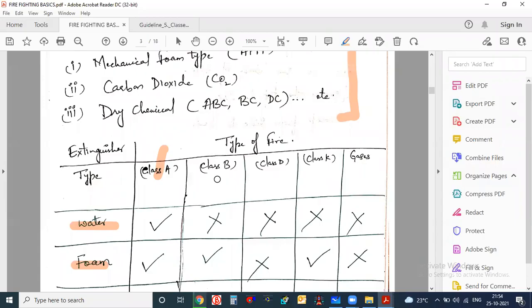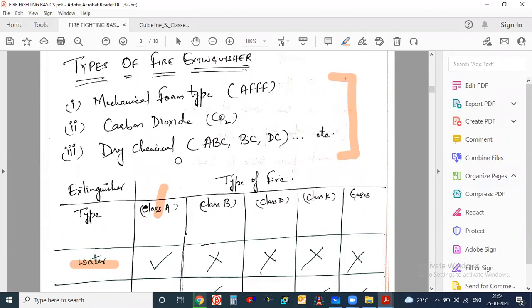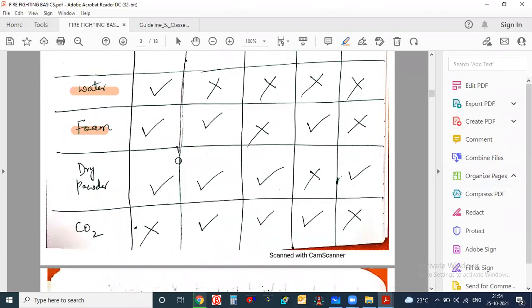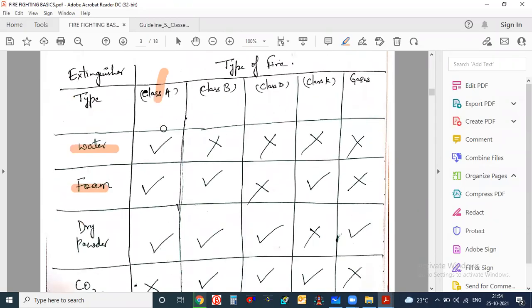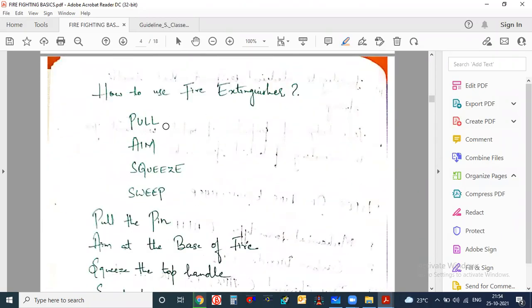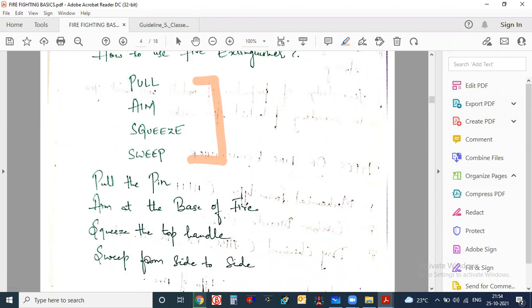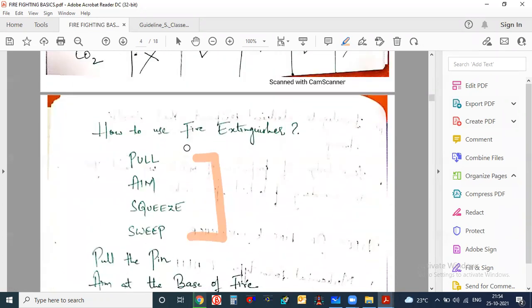So we will see some videos also. I will show you one basic video on how to use the fire extinguisher. Normally this is the way we have to use it: pull the pin, aim at the base of the fire, squeeze the top handle, sweep from side to side. This is the very basic way to use a fire extinguisher.